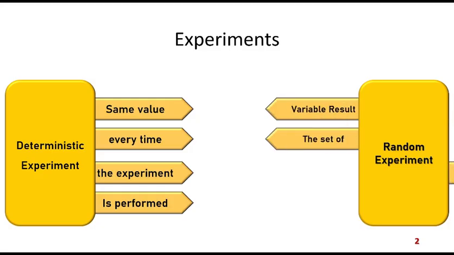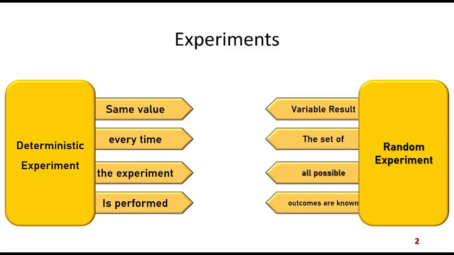However, in case of random experiment, the result is a variable. That means the result changes every time we perform the experiment. Actually, there is a set of possible outcomes of a random experiment, and we know that the outcome that we get will be one of the values taken from a particular set, but which value will appear when the experiment is actually performed, that is not known to us. That is a matter of chance, and hence such experiments are called as a random experiment.